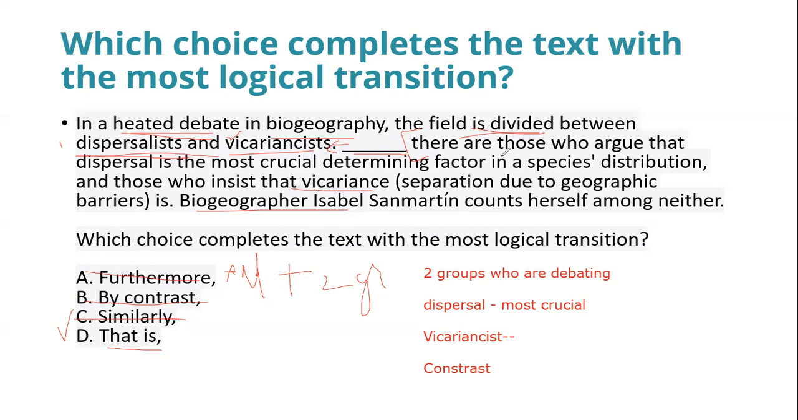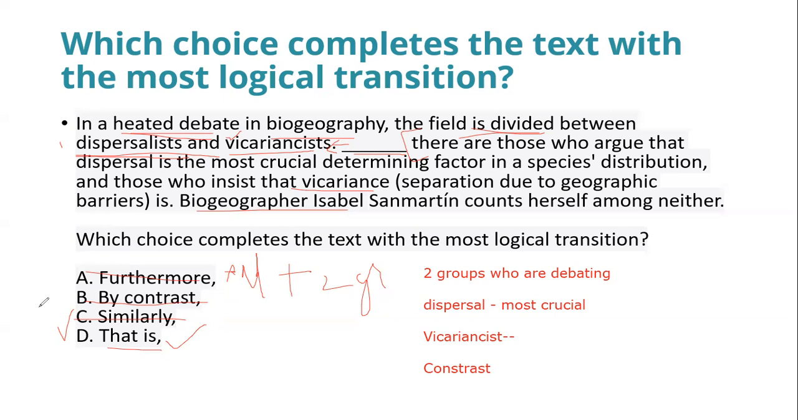What do they do? What ideologies do they have? So that is, there are those who argue that dispersal is the most crucial determining factor in species distribution, and those who insist that vicariance and all this thought process. So it is not furthermore, by contrast, or similarly. The answer is D.